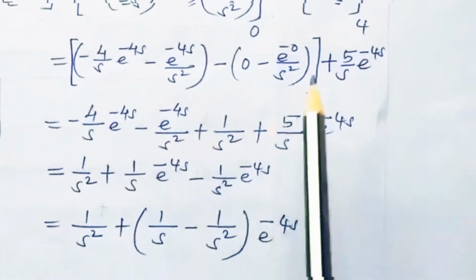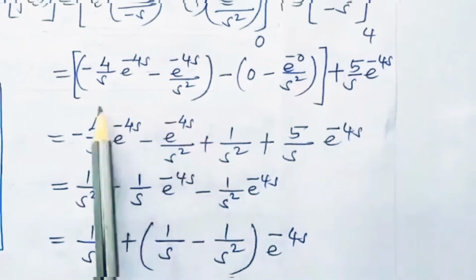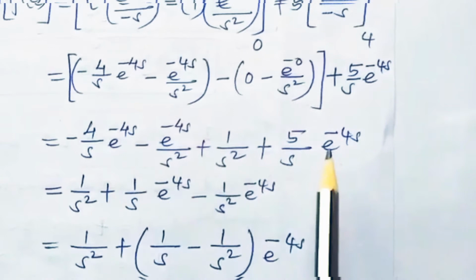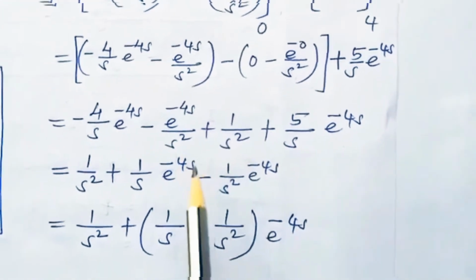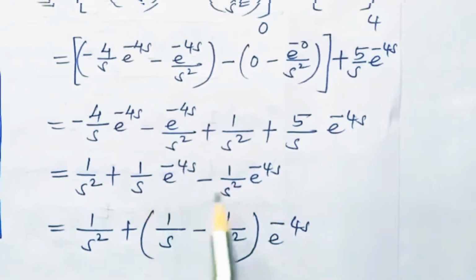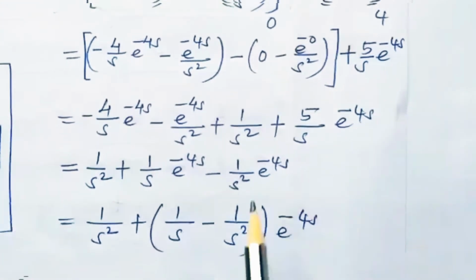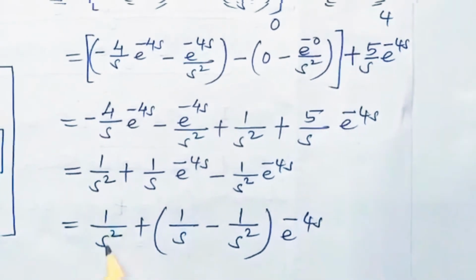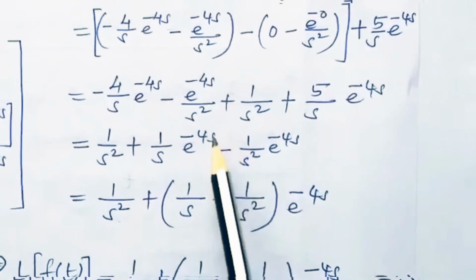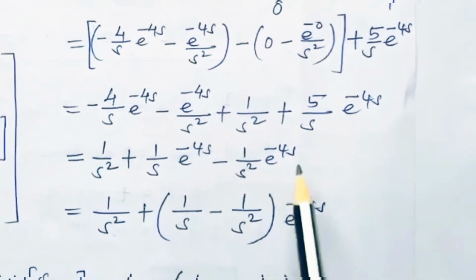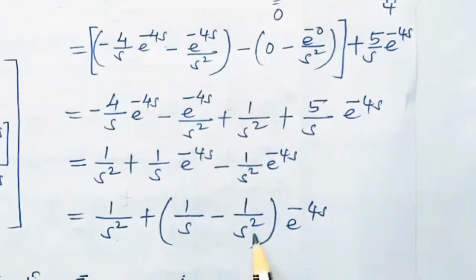So therefore, directly I have mentioned here, the rest is opening the bracket, we can have these many terms, simplify it, and in simplification we can rearrange e to the power of minus 4s in such a way that we can take out a common factor. So 1 by s square was alone, so we wrote here 1 by s square, e to the power of minus 4s taken outside the bracket, and whatever the remaining coefficients are, we can put in this form.